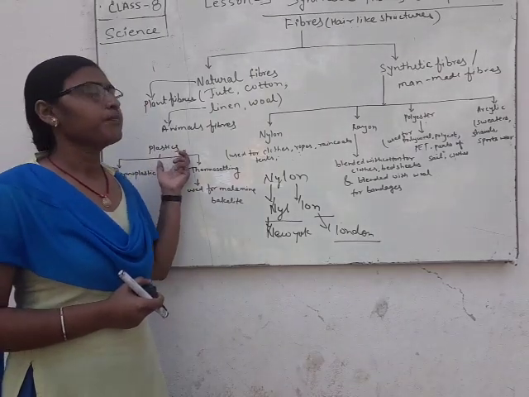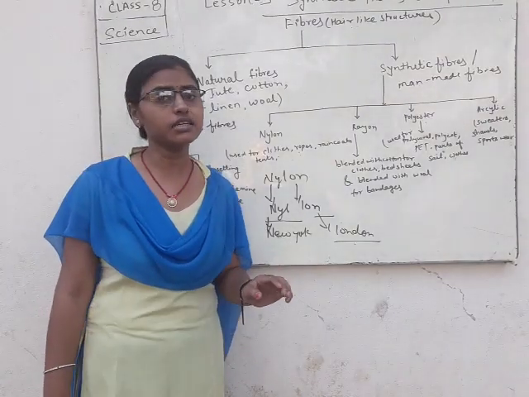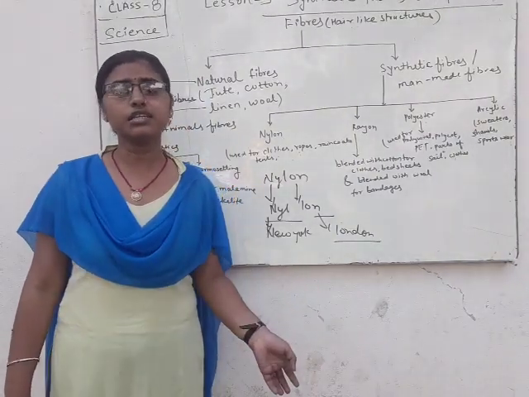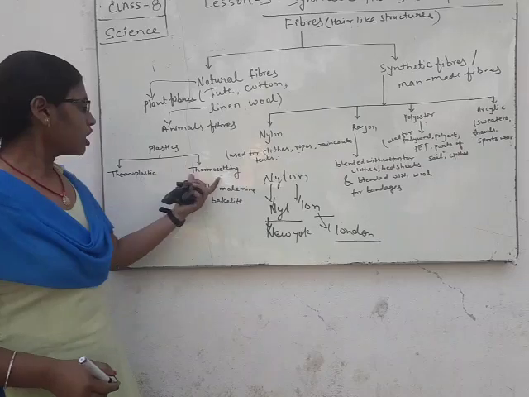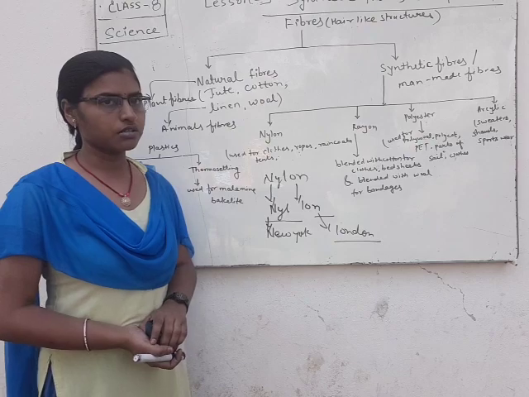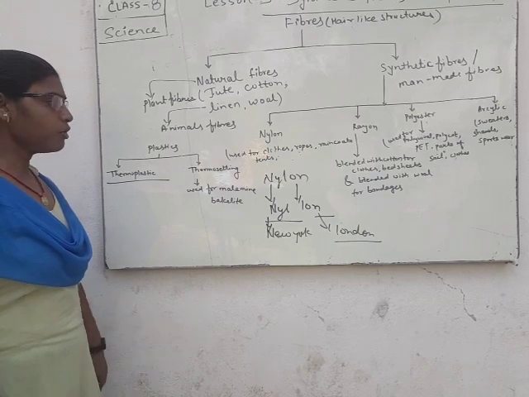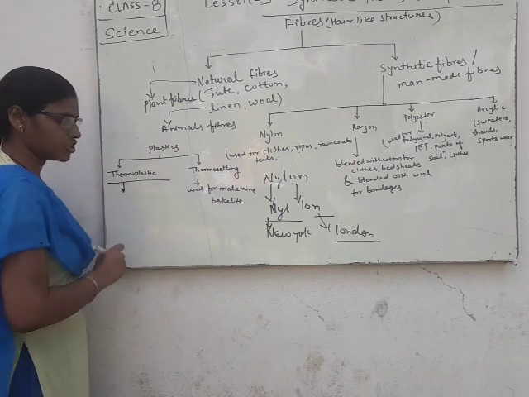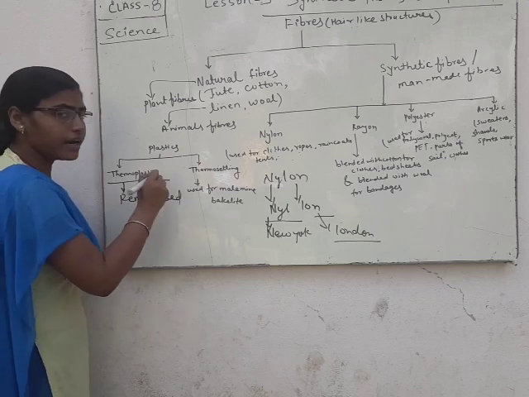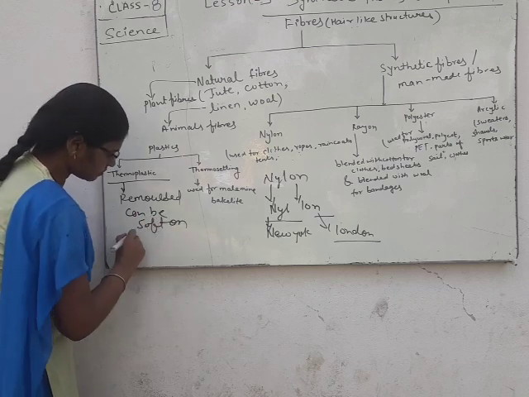Plastics are classified into two forms. First, thermosetting plastic, and second, thermoplastic. At first, we will discuss thermoplastic. Thermoplastic is a type of plastic which can be remolded and can be softened on heating.